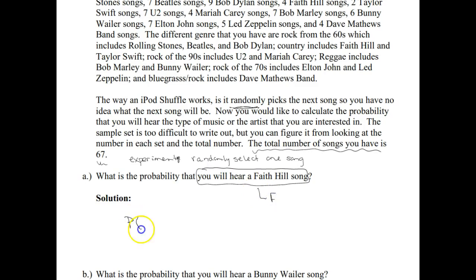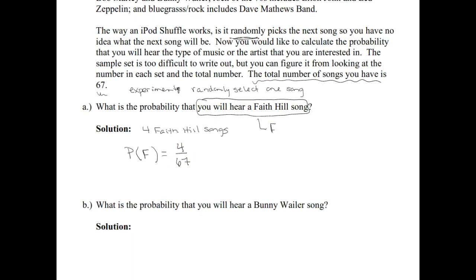So our probability that we hear a Faith Hill song, we're going to go back up to the paragraph and count up, and they told us up there that we had 4 Faith Hill songs. And they told us the total number of songs was 67. So the probability that we would hear a Faith Hill song when it randomly just generates a song would be 4 chances out of 67.